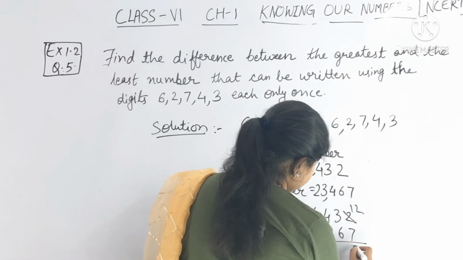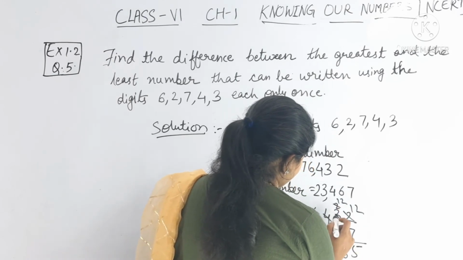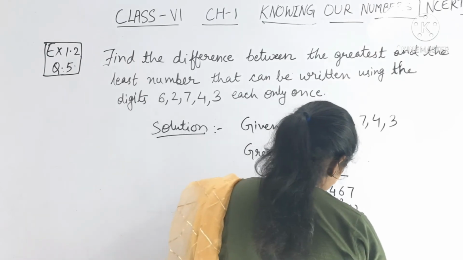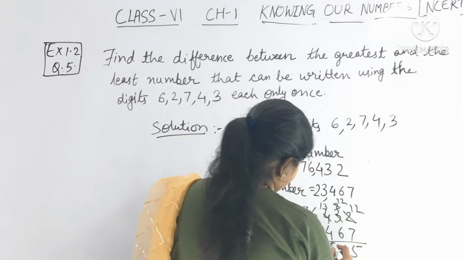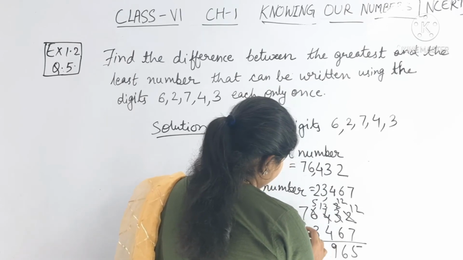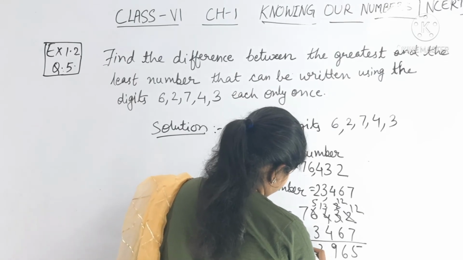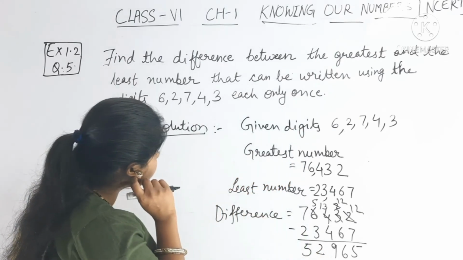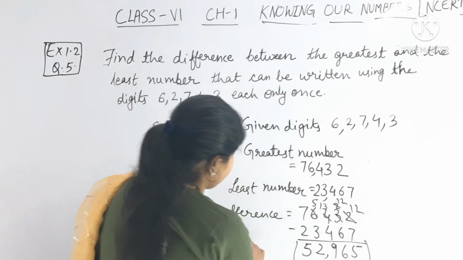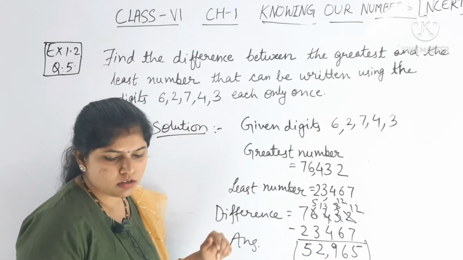So here 12 minus 7 is 5. Then 3, 2, 2 at 12. 12 minus 6 is 6. 4, 3. It makes 13. So 13 minus 4 is 9. Then here is 5. 5 minus 3 is 2. Okay. 7 minus 2 is 5. Right? Here I am putting a comma. So this will be your answer. 52,965 will be the answer of question number 5.